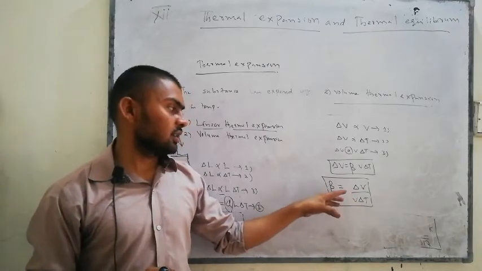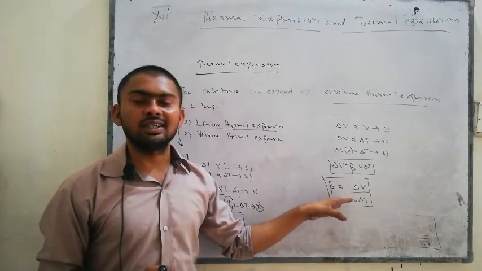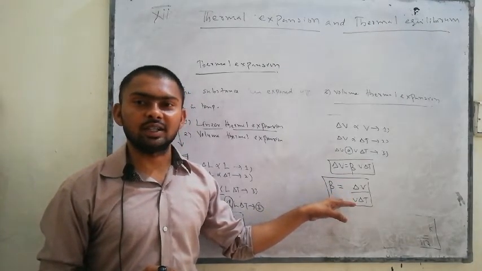So this is the form of beta, the coefficient of the volume thermal expansion.